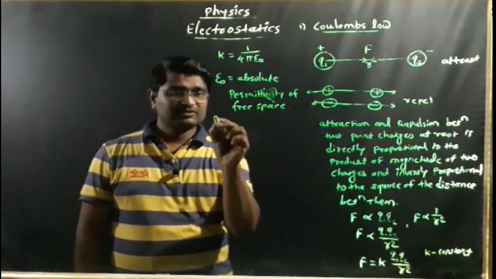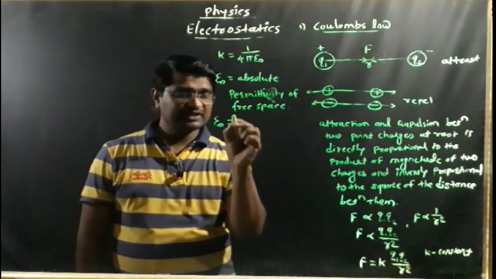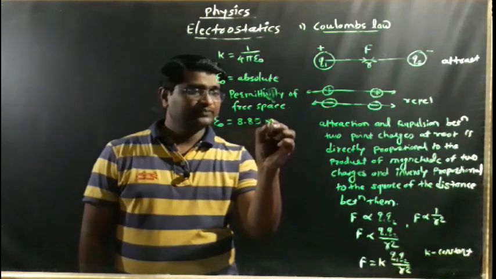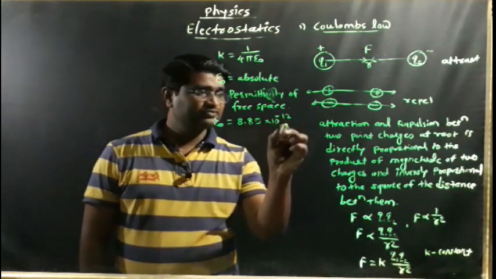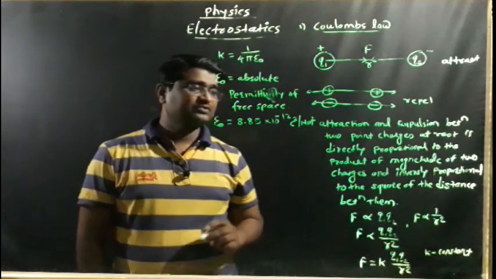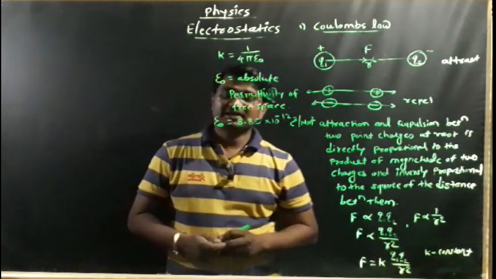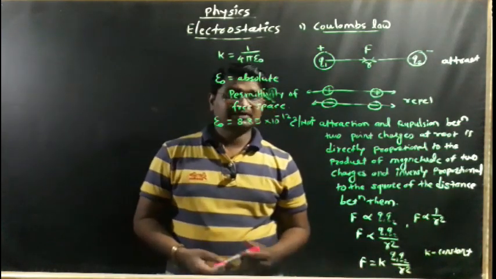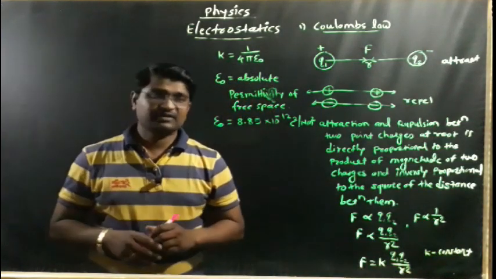And what is its value? Epsilon naught is equal to 8.85 into 10 raised to power minus 12 Coulomb square per Newton meter square. Okay, this is the value.